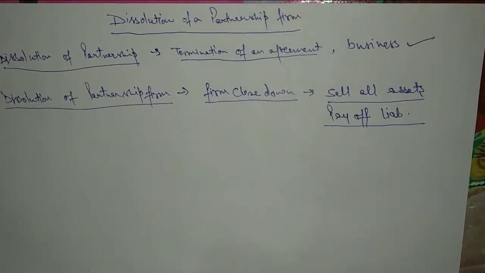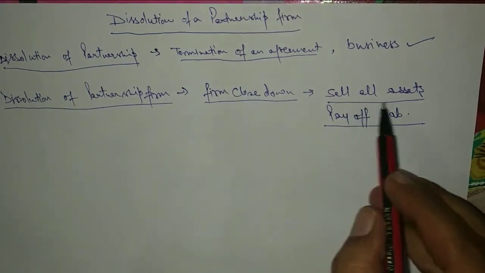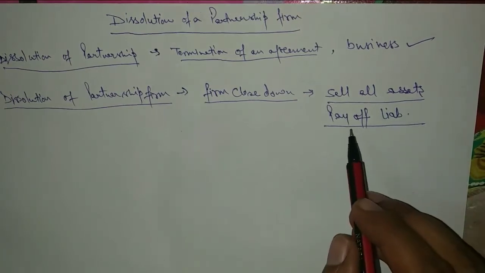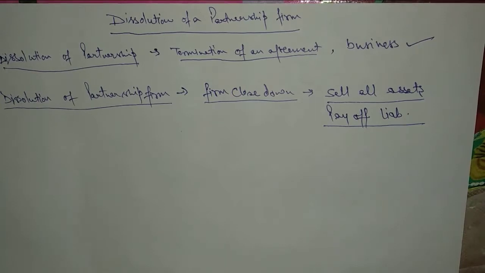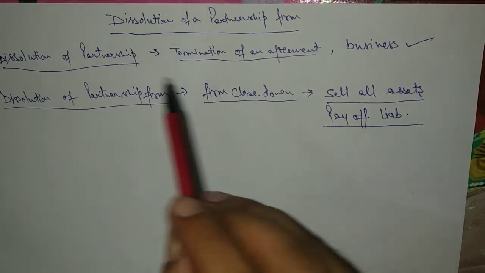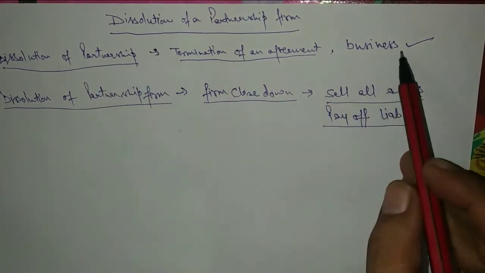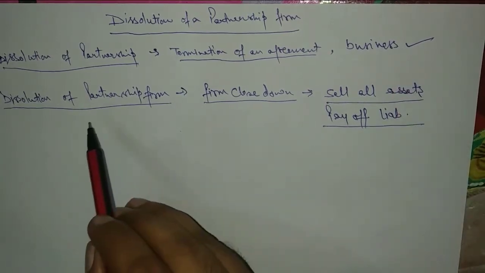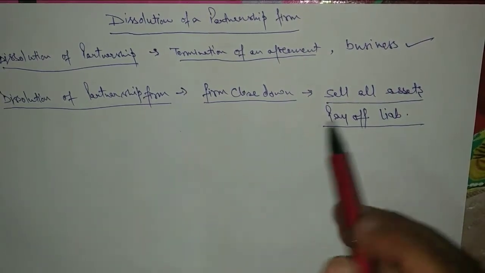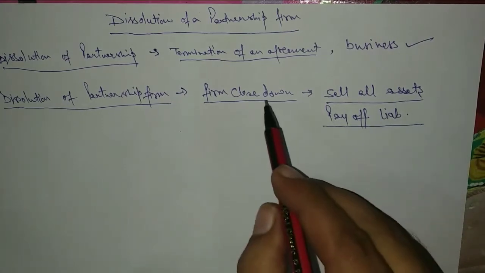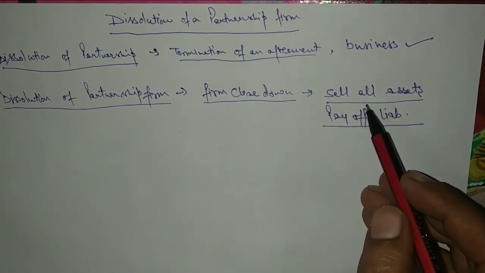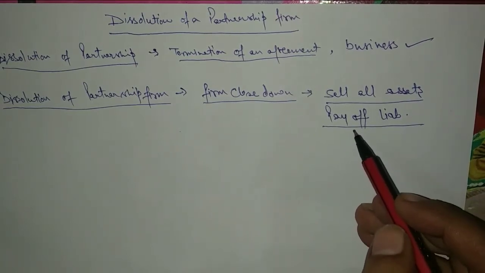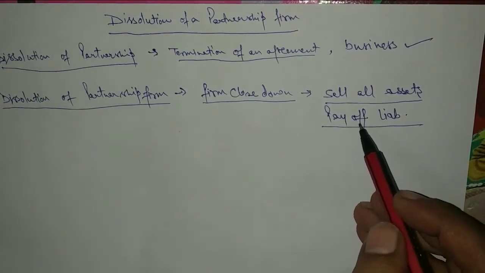My dear students, in case of dissolution of partnership firm, you have to sell out all the assets of the firm and pay off the liabilities as well. In case of dissolution of partnership, the business will continue, and in case of dissolution of partnership firm, the business will close down and we will sell out all the assets and pay off the liabilities.